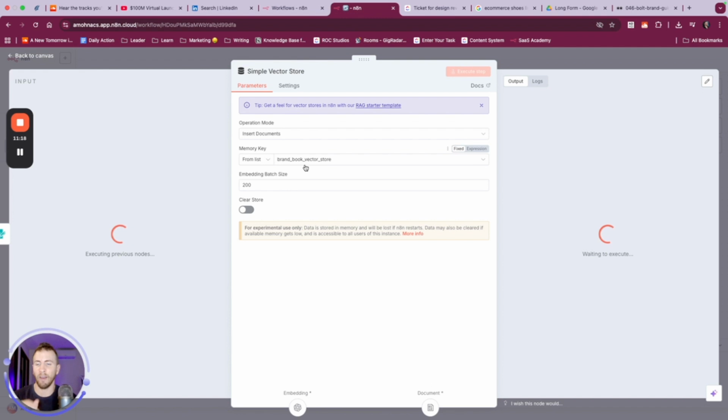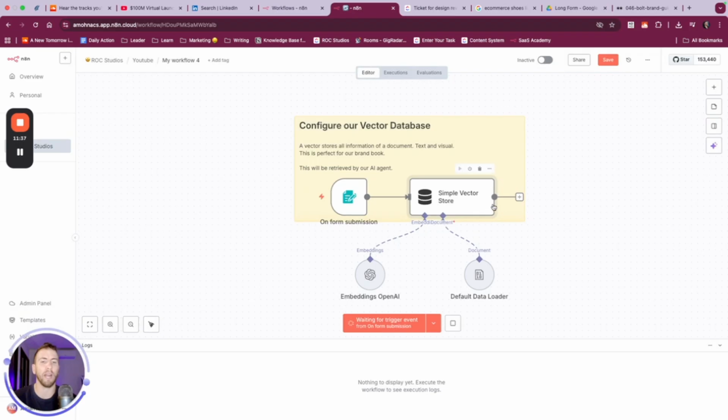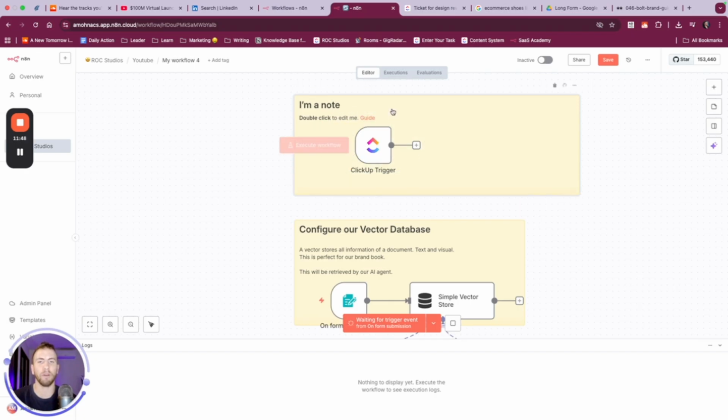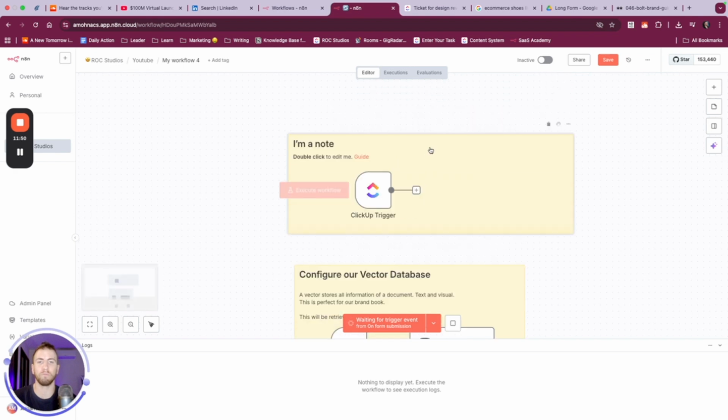I want to keep this aligned with past projects. So with the vector store, embedding batch size is basically how many chunks, how many tokens to extract from the vector store at once. The more you have, the more variability there's going to be in your answer. And so this is good for right now. So let's go back to what the initial workflow is: getting the image to analyze and compare against the brand book. So let's be clear on what we're going to do here.